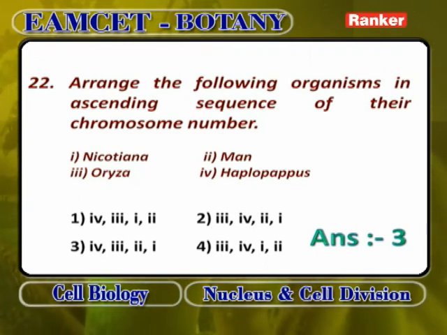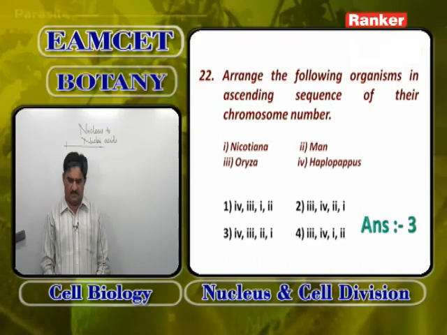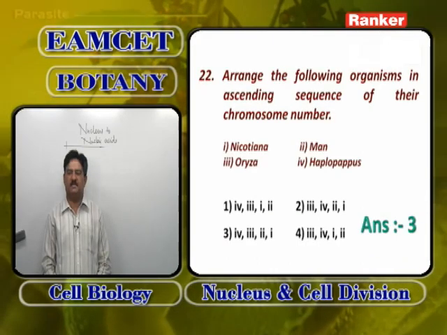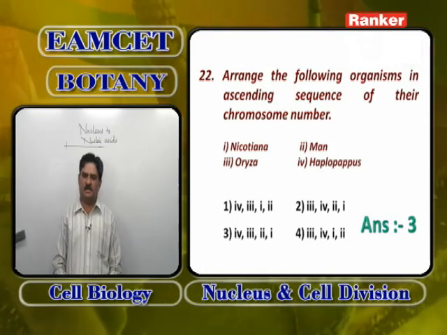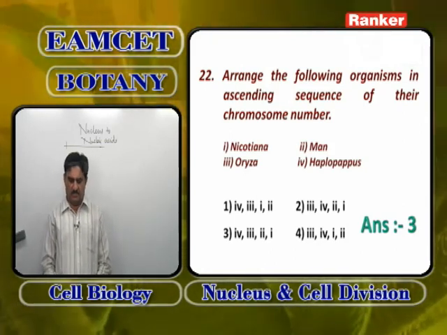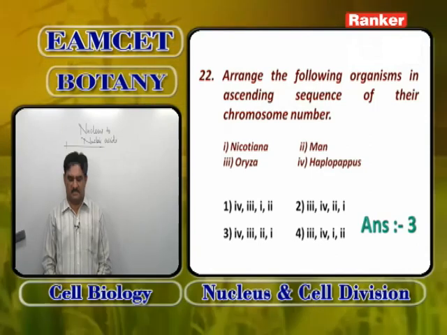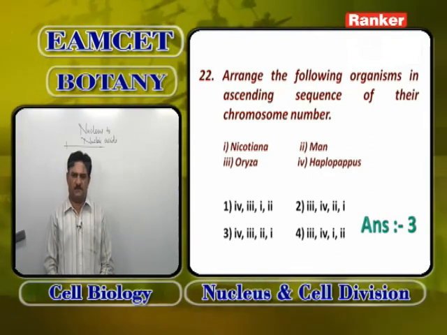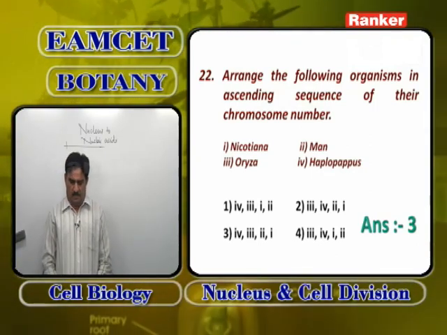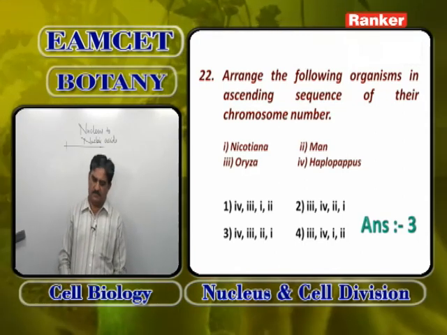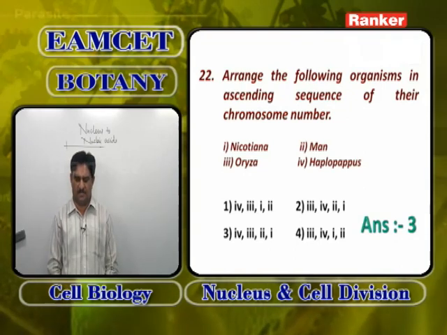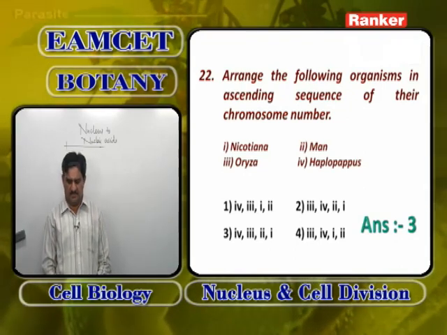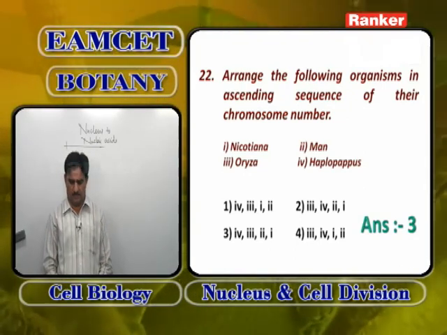Ascending sequence, less to more: first Haplopappus 4, then Oryza 24, then man 46, then Nicotiana 48. So 4, 3, 2, 1. Answer is 3.